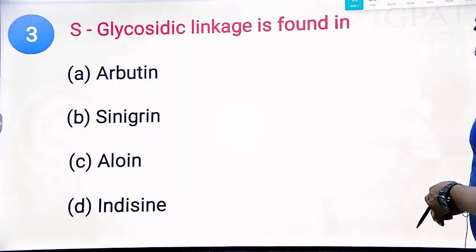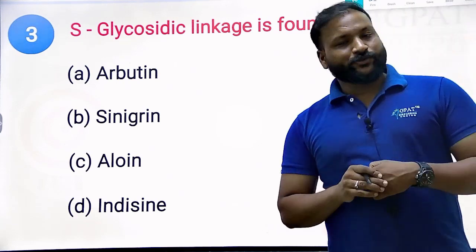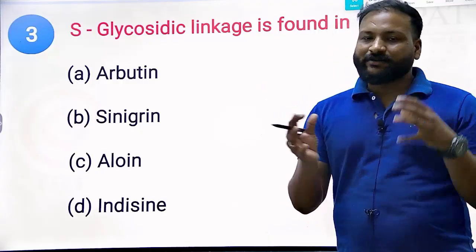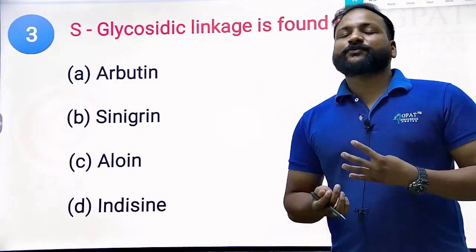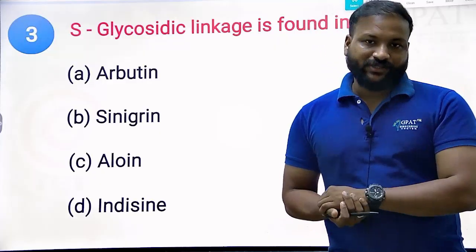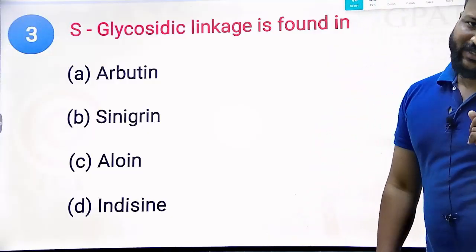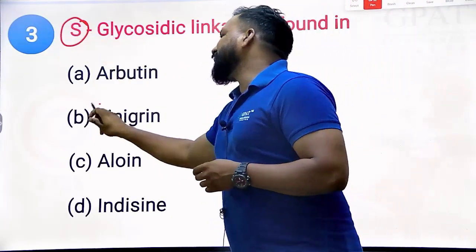Third one. S-glycosidic linkage is found in which of the following? I told you already, the sugar moiety and non-sugar moiety in a glycoside are connected by a linkage called the glycosidic linkage. So 4 types of glycosidic linkage are there: sulfur, carbon, oxygen and nitrogen linkage. But they're asking which one of the following is an example for S-glycosidic linkage. So S stands for sinigrin.